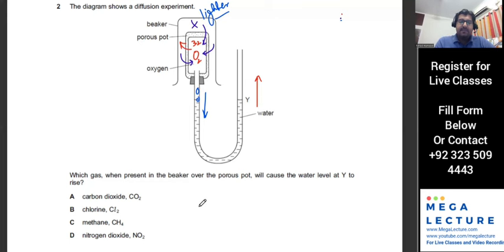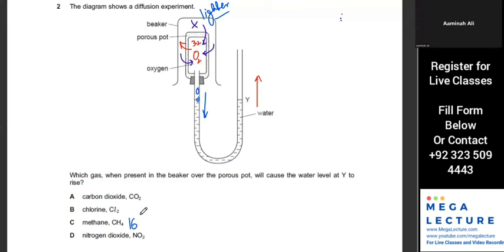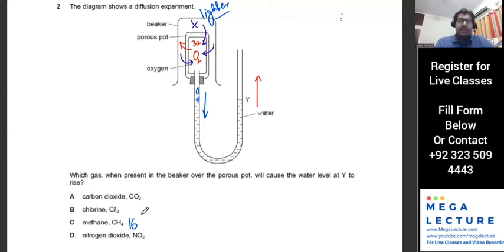So which one is it? Methane. And methane is 12 plus 1 plus 1, that's 16, right? So that's the lighter gas. You clear the question? Yes, sir.